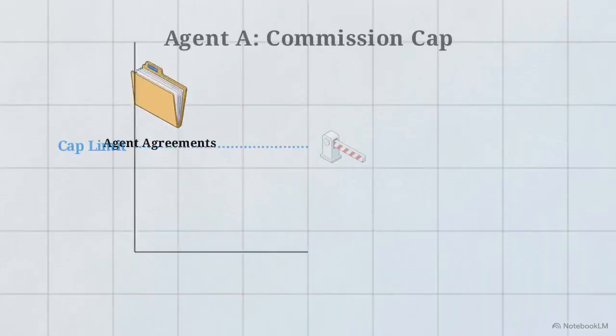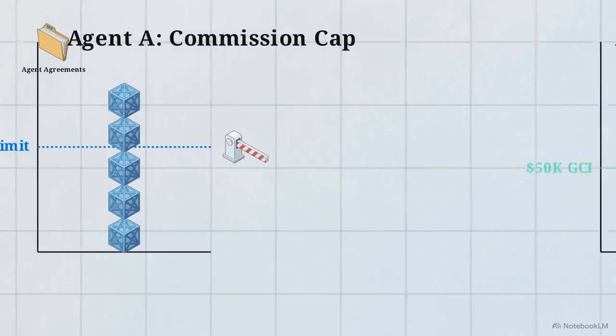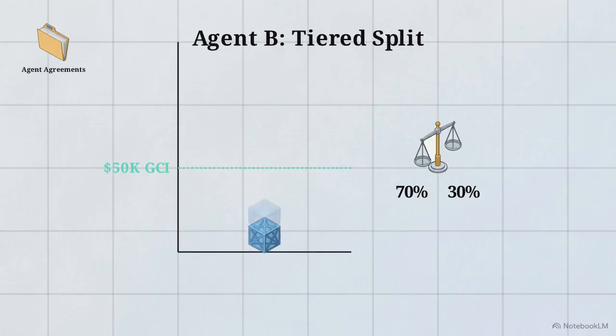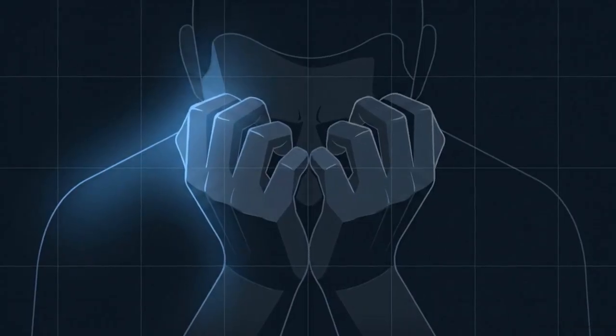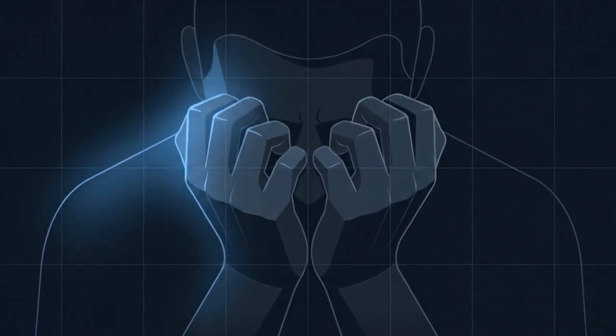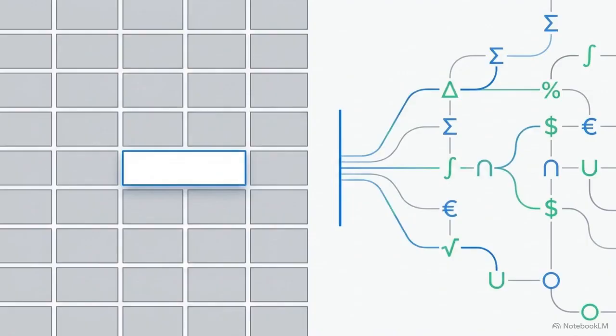Consider the commission cap. Agent A hits their cap, crossing the limit line, but the grid stays silent. Without an alert, they are underpaid. Next, the tiered split. Agent B's income passes $50,000, but the spreadsheet's equation stays statically locked at a 70-30 ratio. Fixing this requires manual intervention. The broker must personally remember that the $50,000 threshold exists for Agent B, locate the specific cell, and manually rewrite the formula to reflect the new tier.